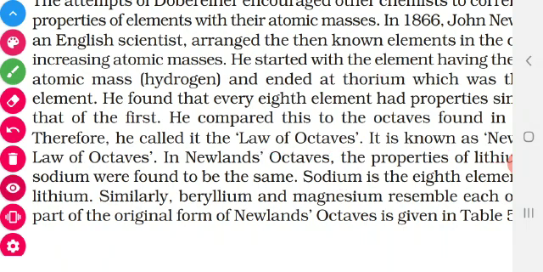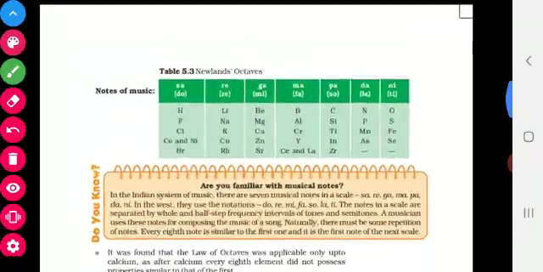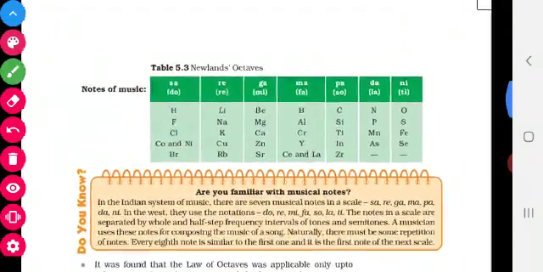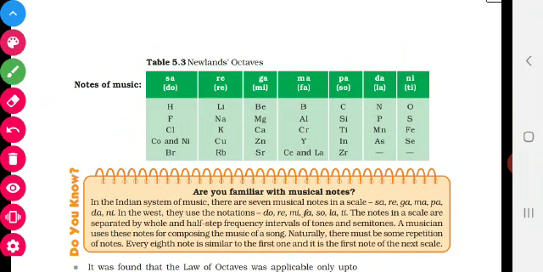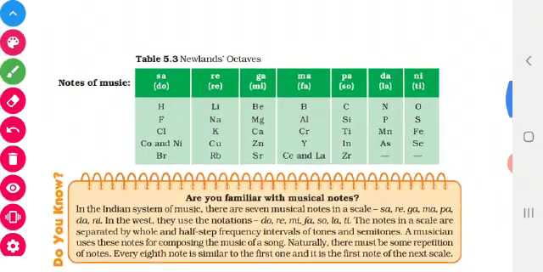Come to the table. Hydrogen 1, 2, 3, 4, 5, 6, 7. There are 7 elements in the first row, and in the second row there are 7 elements like that.